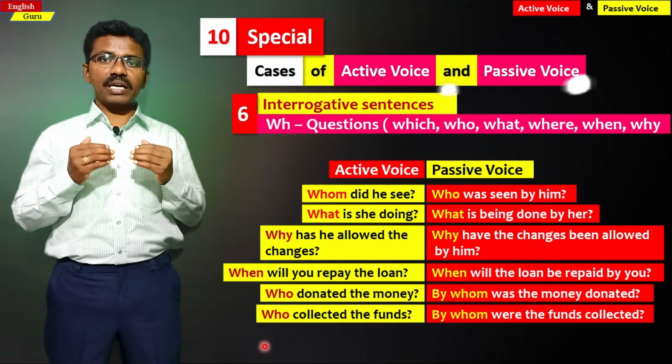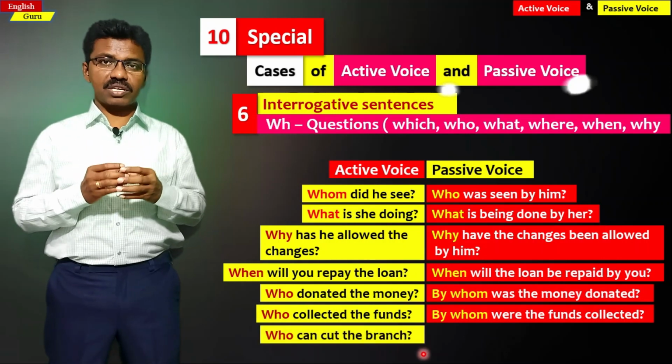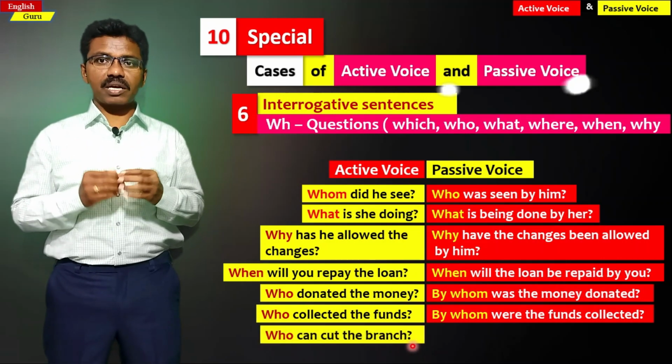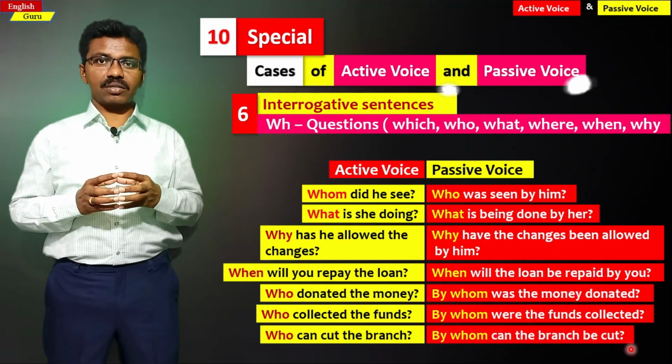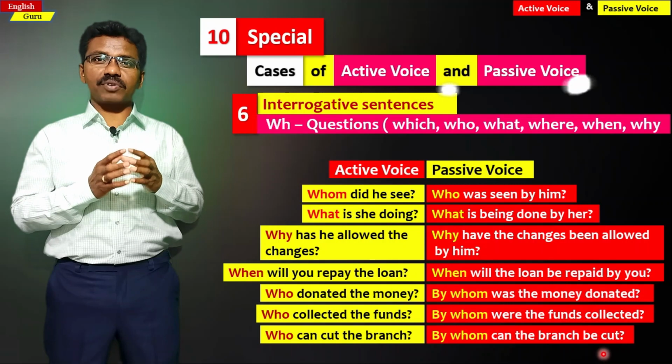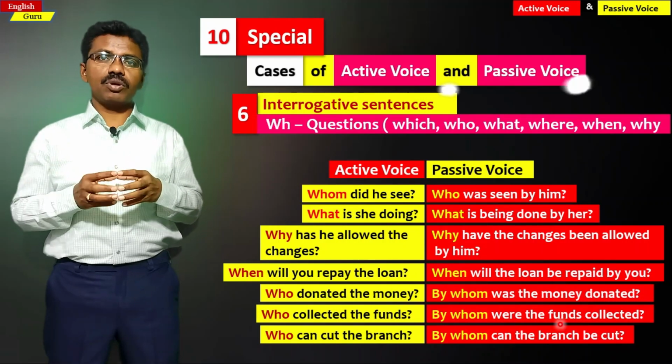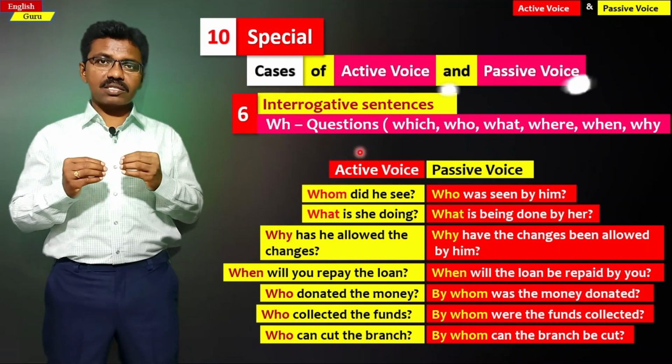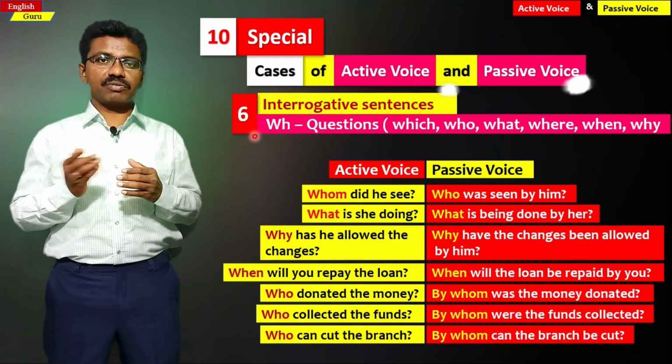In a similar manner, who can cut the branch? This is the active structure. When we write it in the passive structure, by whom can the branch be cut? So this is how active structures of WH questions are changed into passive structures, and this is the sixth special case of active and passive voice.